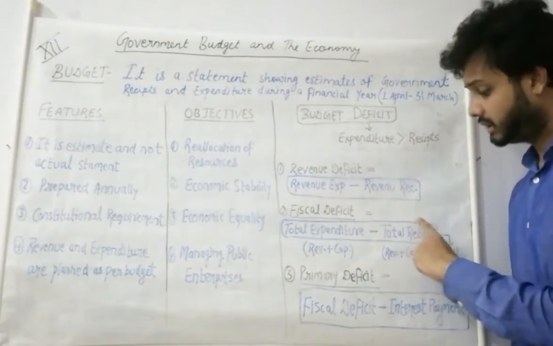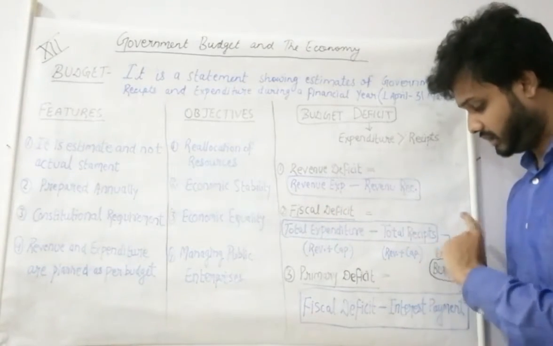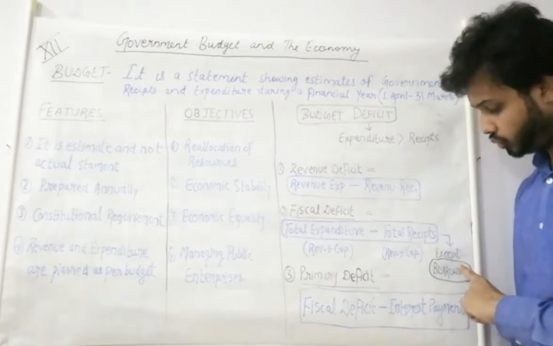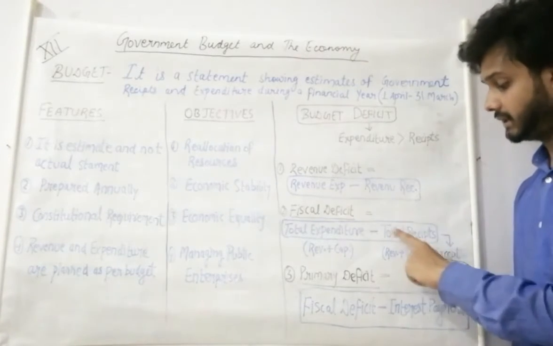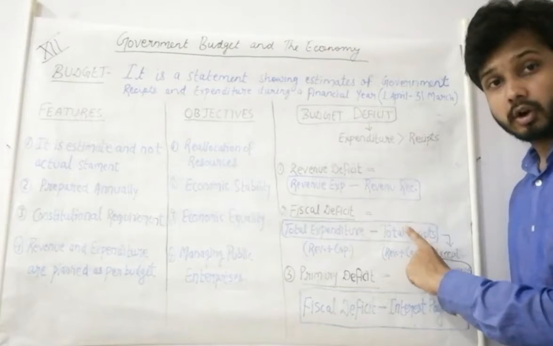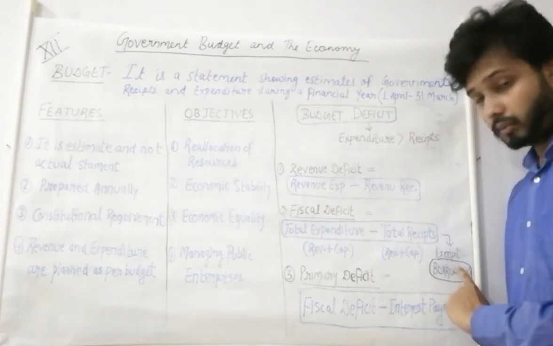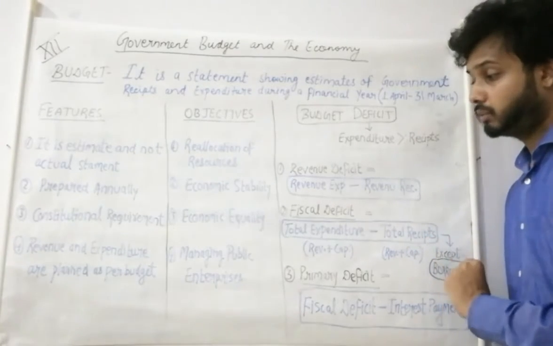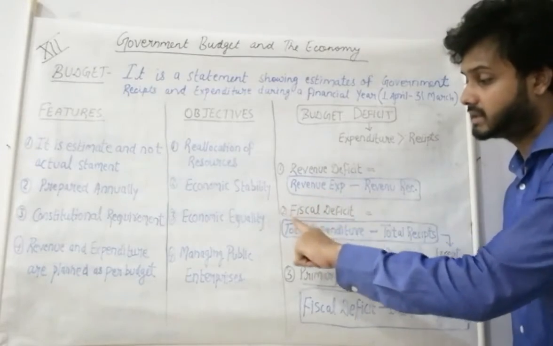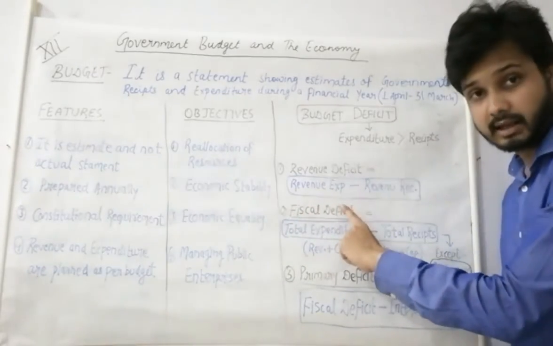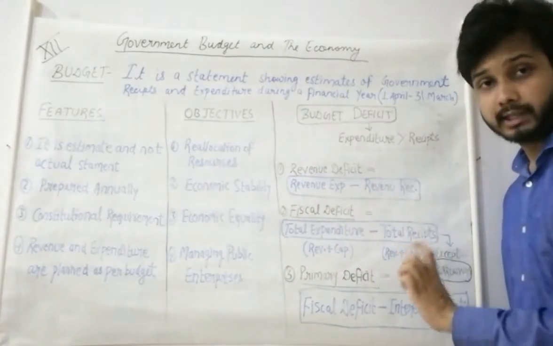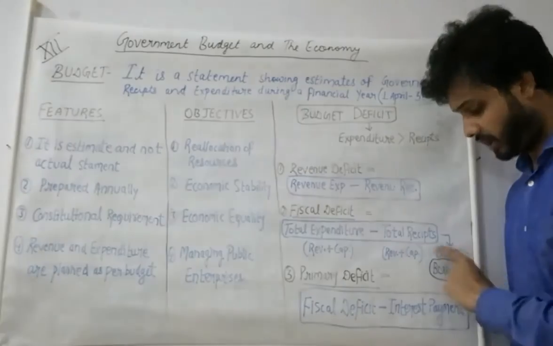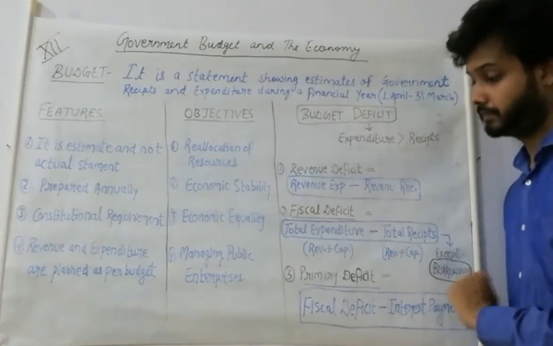One thing here: in total receipts we have to exclude borrowings. It means that in total receipts we will not include the amount of borrowings. Another thing is that whatever answer we get for fiscal deficit is our borrowings only. That is the reason why we do not include borrowings here.